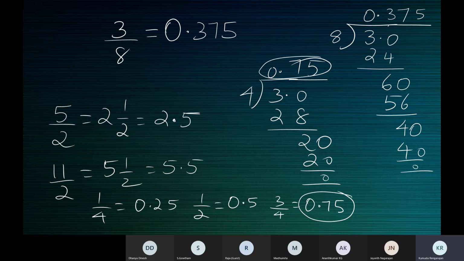Why terminating decimal? Terminating means it ends somewhere. It terminates. Terminating decimal means the decimal comes to an end somewhere. 0.375, that's all. When will the quotient look like this? Only when the remainder is 0.